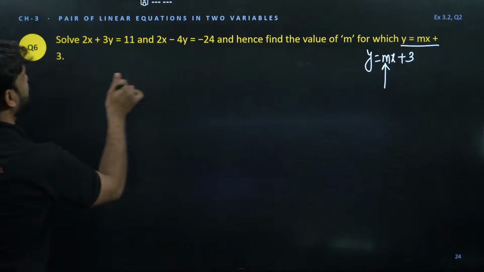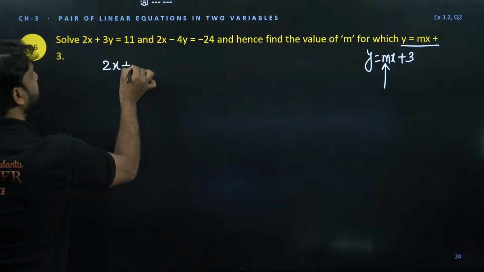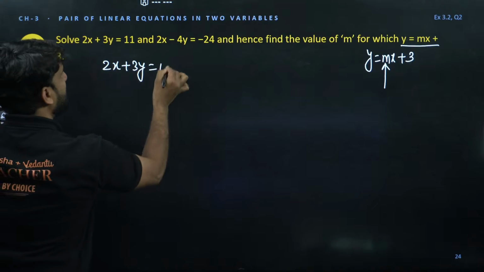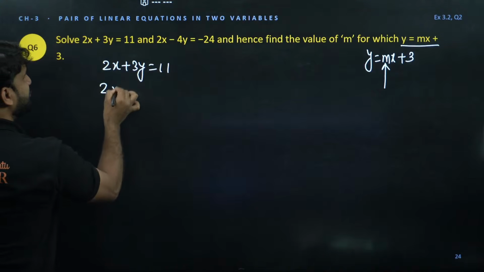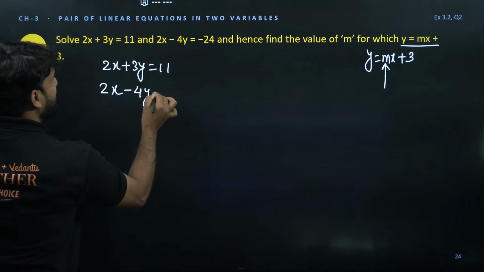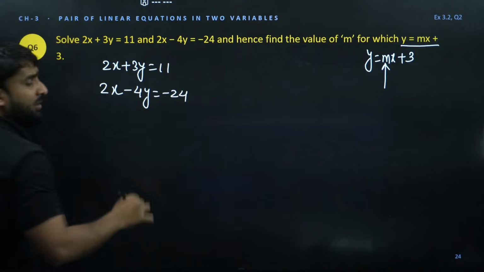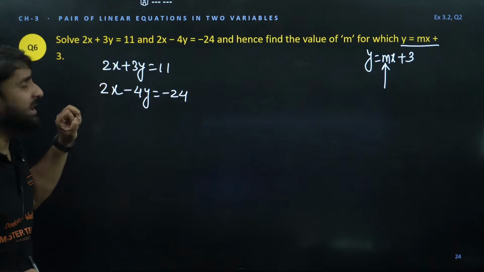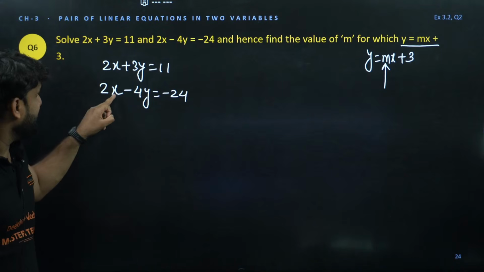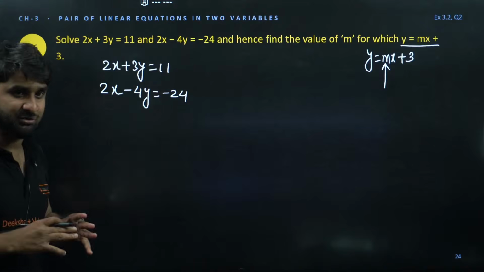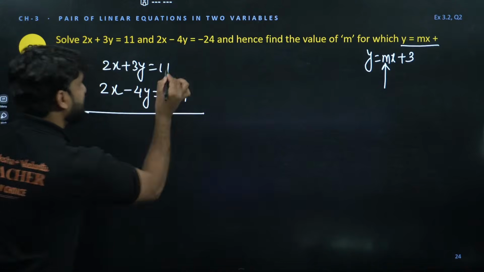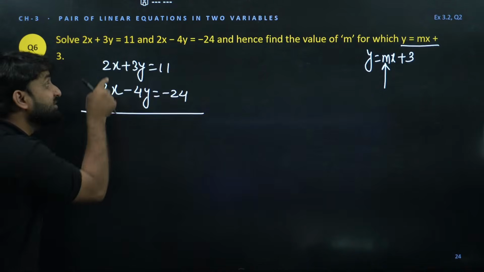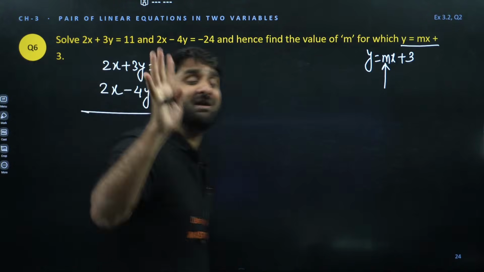So let's solve this equation. 2x plus 3y is equal to 11, and this is 2x minus 4y is equal to minus 24. Do one thing. Can you observe the coefficient of x is 2 here in the first equation? The coefficient of x is also 2 in the second equation. So let's subtract both the equations, elimination method, because the coefficient of x is already identical.